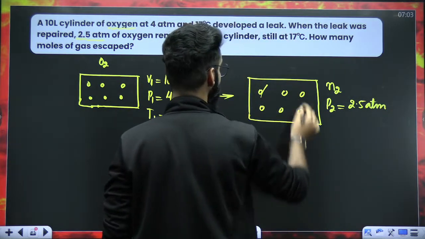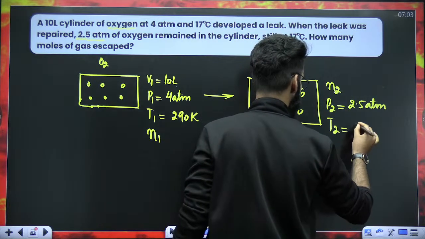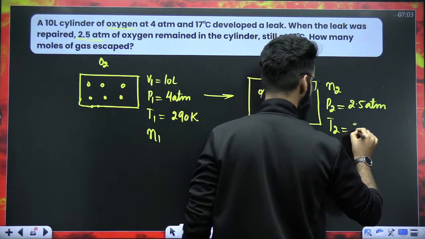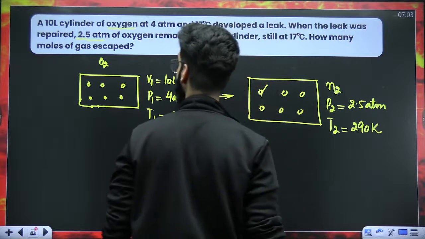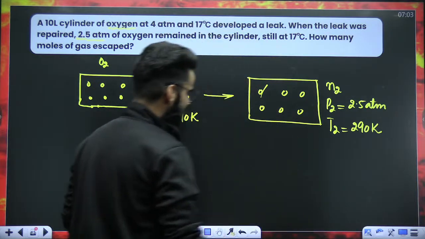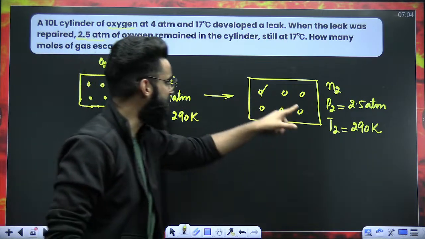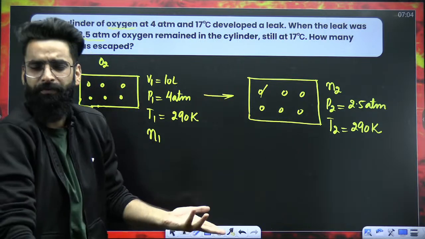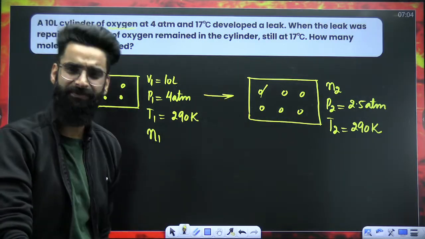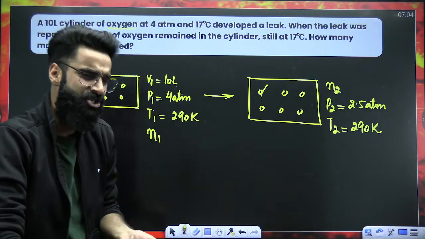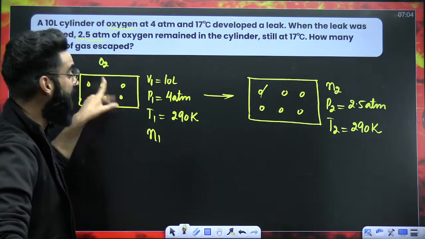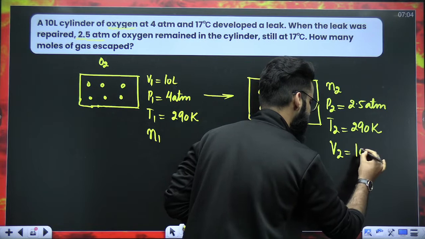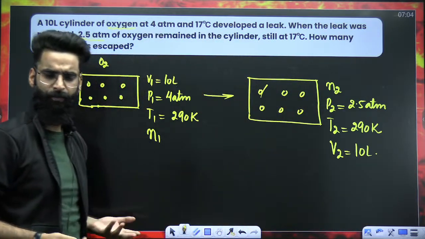2.5 atm, still at 17 degrees centigrade. So temperature of the gas right now is also 17 degrees centigrade, right? Initially it was 17, now also it's 17. If I ask you whether the volume of the container is changing or not, the volume of the container is also not changing, right? The container is the same. Therefore, volume of container does not change. And we know gas occupies the volume of the container. So I must say, initially, N1 moles of the gas would have occupied 10 liters of volume. Now, N2 moles of the gas would have occupied 10 liters of volume. Nothing else, right? What would have been the difference?